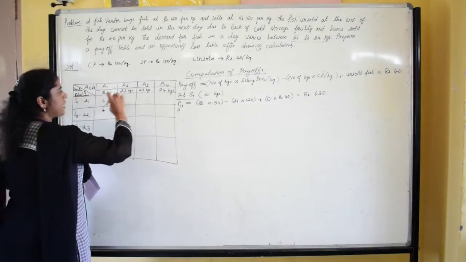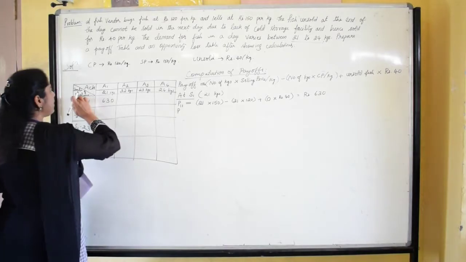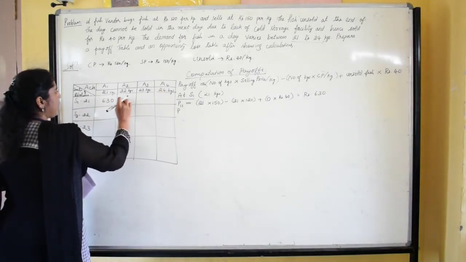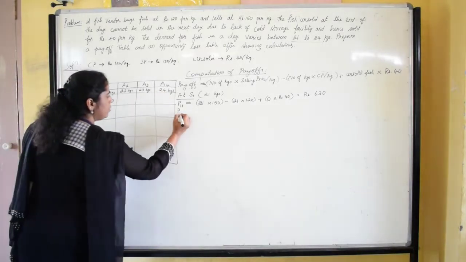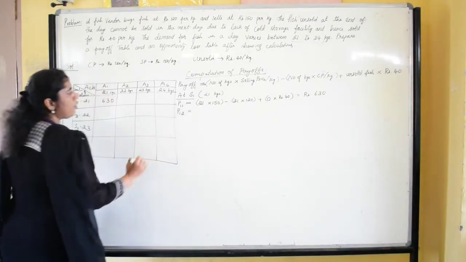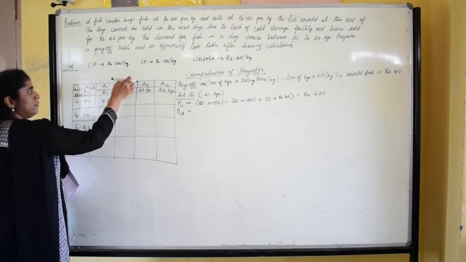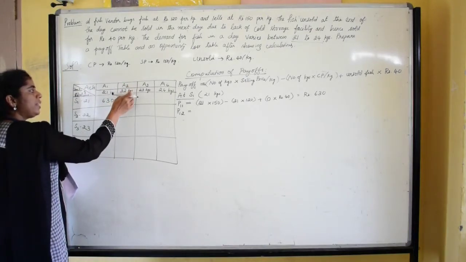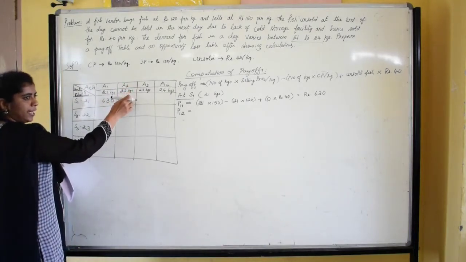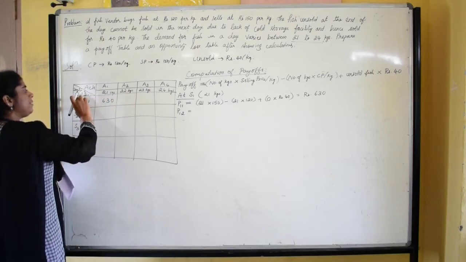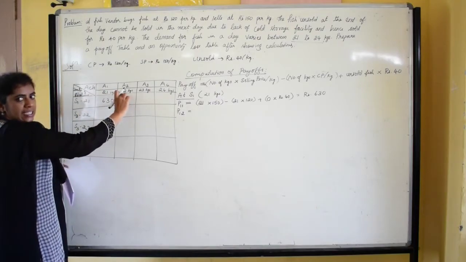Next we calculate the payoff at first row, second column. We are taking the state of nature S1. So here at first row, second column, payoff is equal to. Now the fish vendor has bought 22 kgs of fish in the market to sell, but the demand in the market is for 21 kgs.